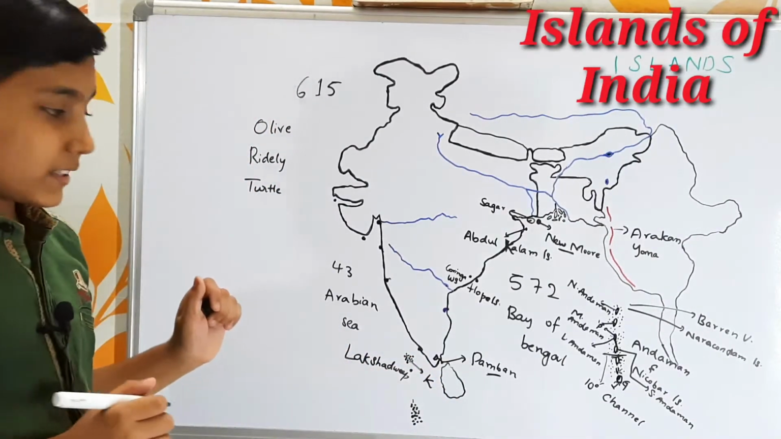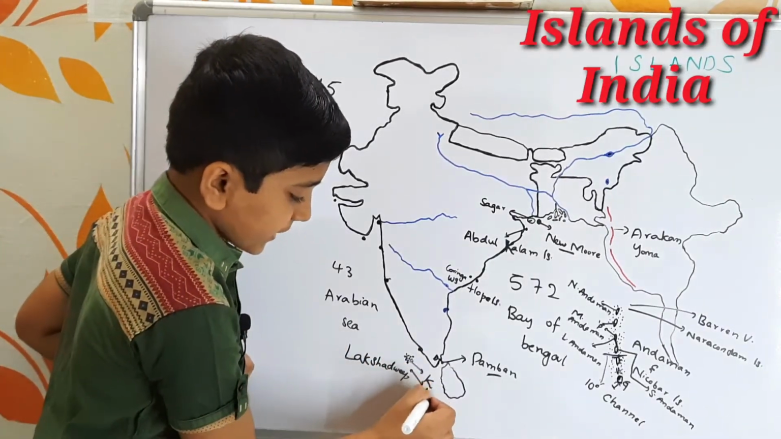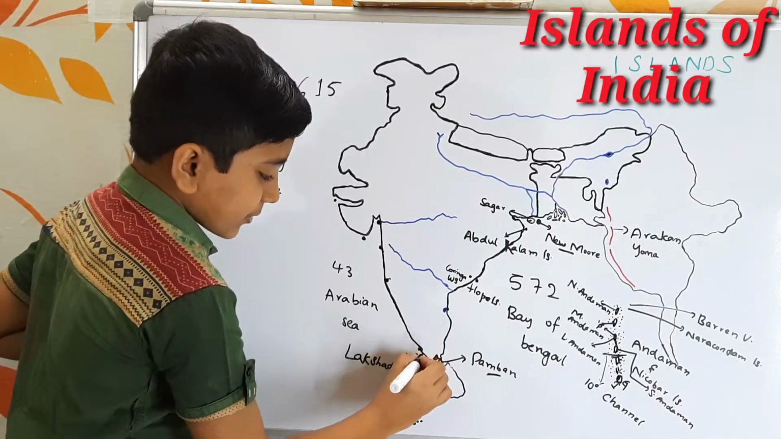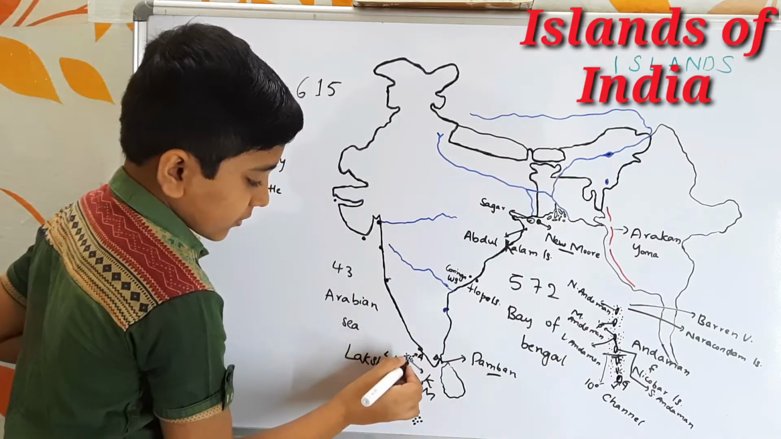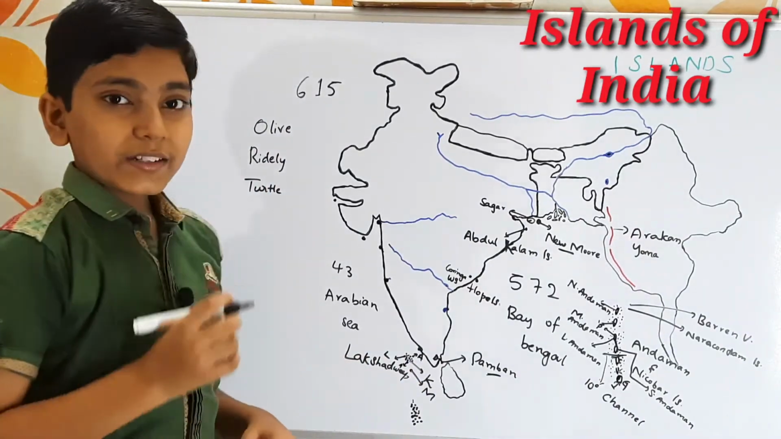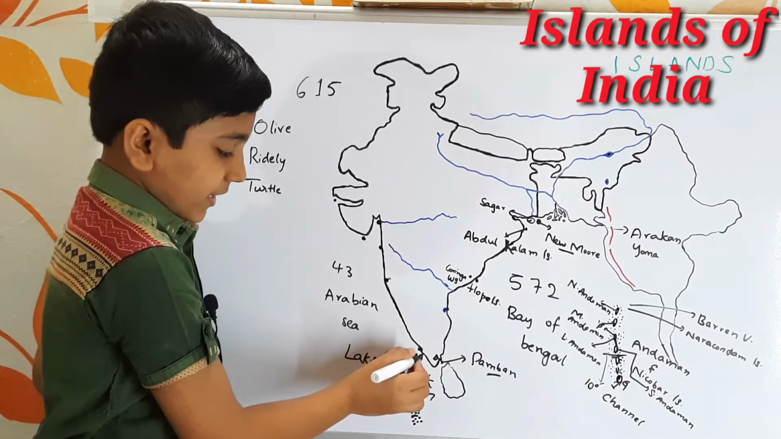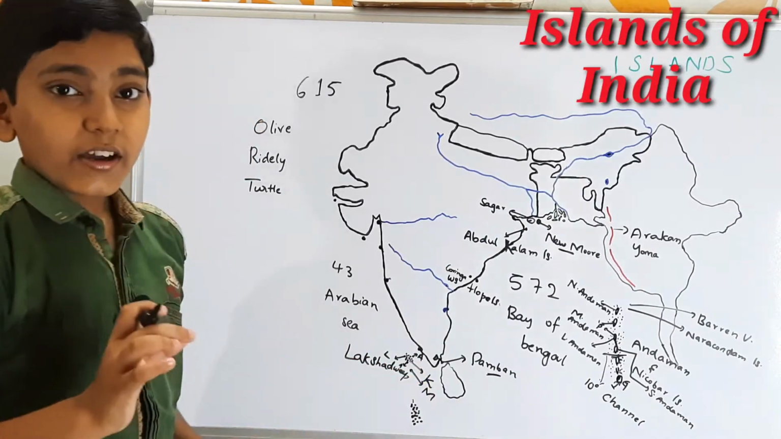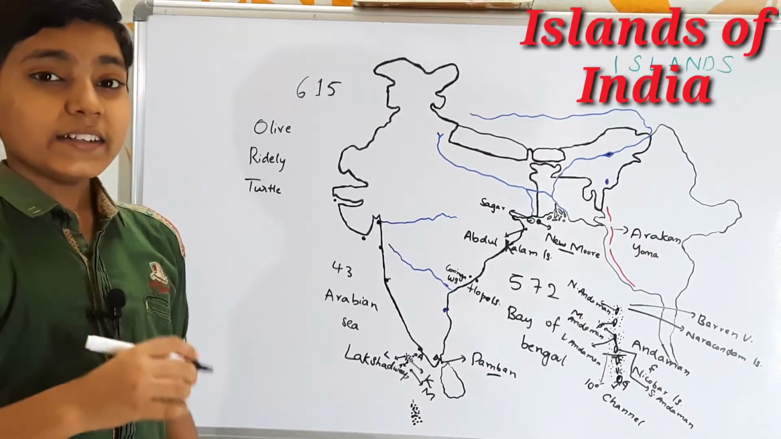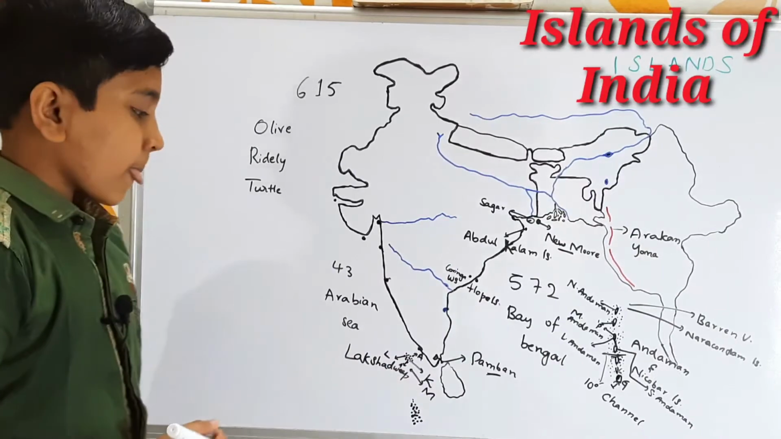Its capital is Kavaratti, and the important islands of Lakshadweep are, first, Minicoy, and then Kavaratti, and after that we have Amindivi, Laccadive, and Amini. So these are the important islands. Previously, before 1973, Laccadive Island, Amindivi Island, and Minicoy Island were a union territory. And in 1973, all these islands were named the Lakshadweep Islands.